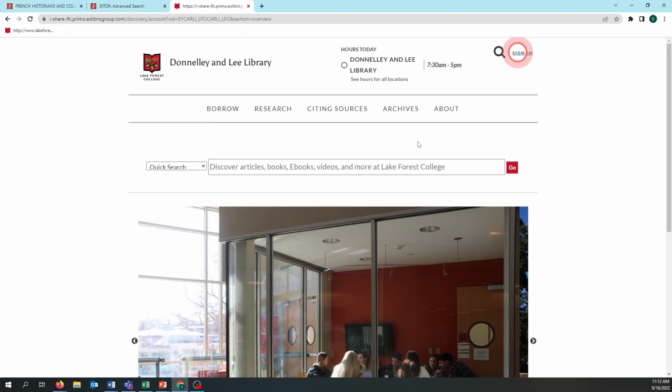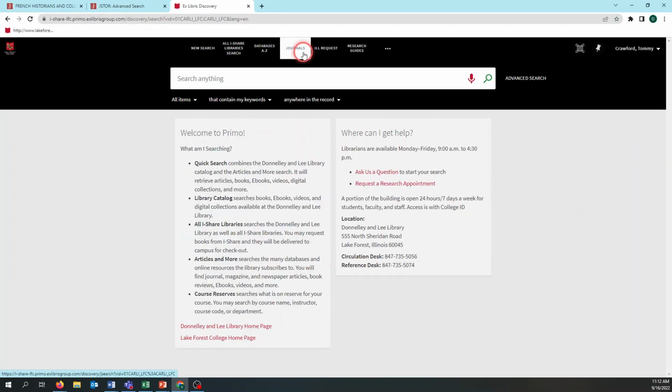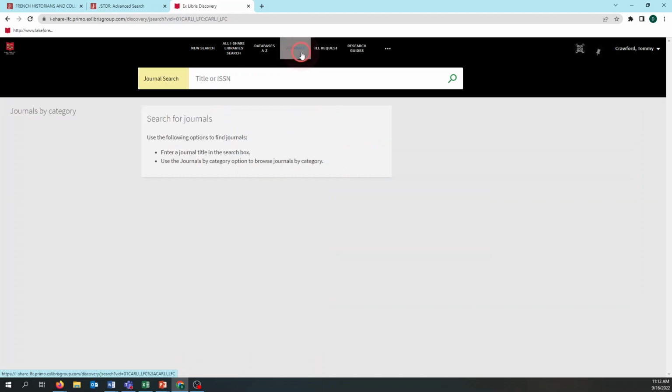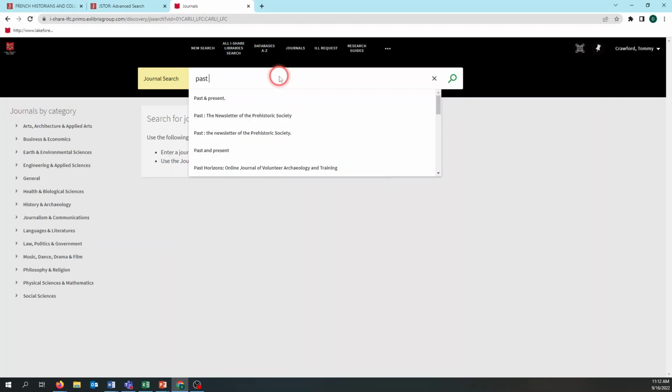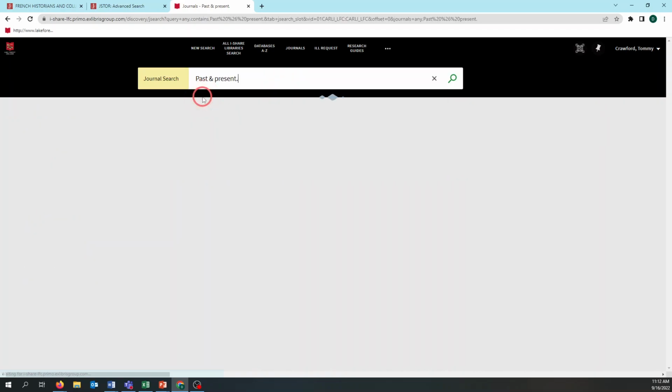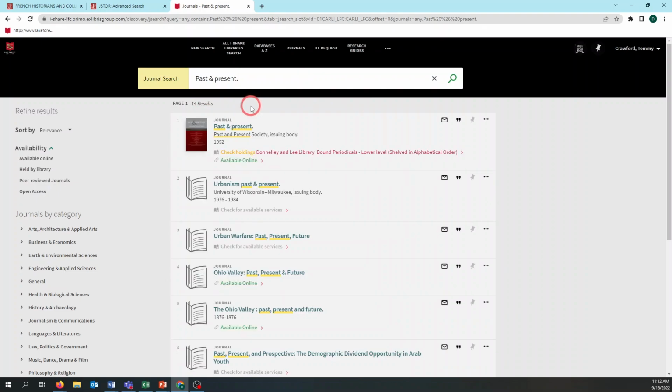If I sign in to my library account and go over to New Search, we have this journal lookup right at the top. If I click that, if I just type in Past and Present, it autofills, and I can find the journal there. Now sometimes, and this might happen in your assignment, hint hint, there could be a reason that the journal doesn't come up. Perhaps there's an abbreviation, or it's shortened, or the journal has changed names. This can happen. You might want to Google it then, but you can find the journal eventually.